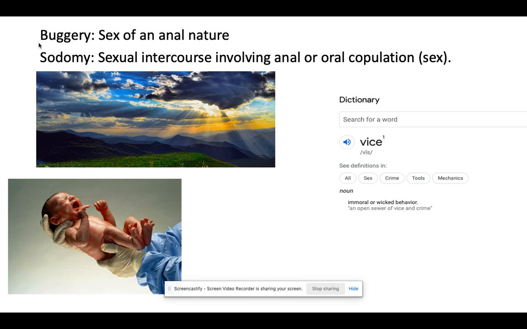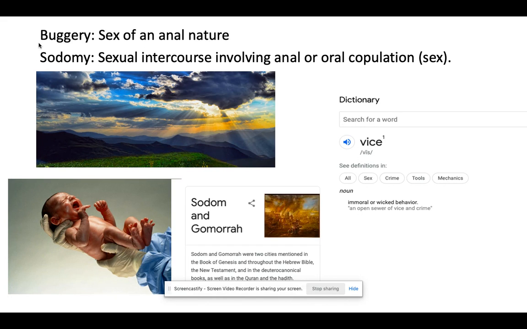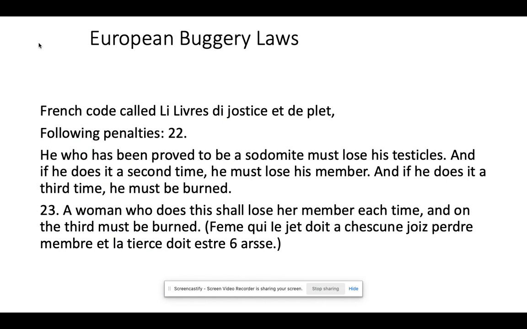Such acts would be considered vice, immoral, or wicked. And when we see the reference to sodomy, we are talking about a reference to Sodom and Gomorrah, which is a story that can be found in the Bible. As it says here, the Book of Genesis talks about that particular story from the Bible. So here we go. Let's take a look at some of the laws.